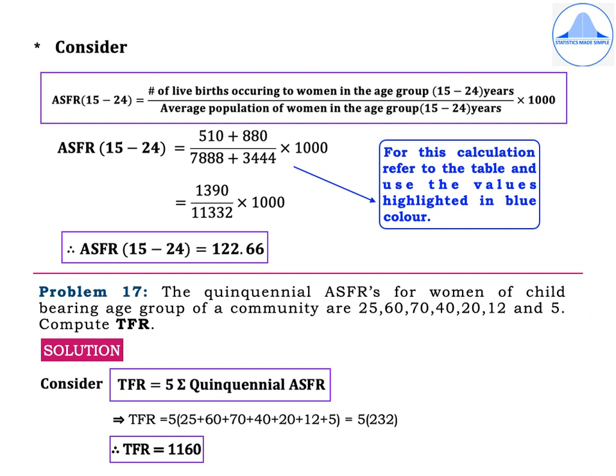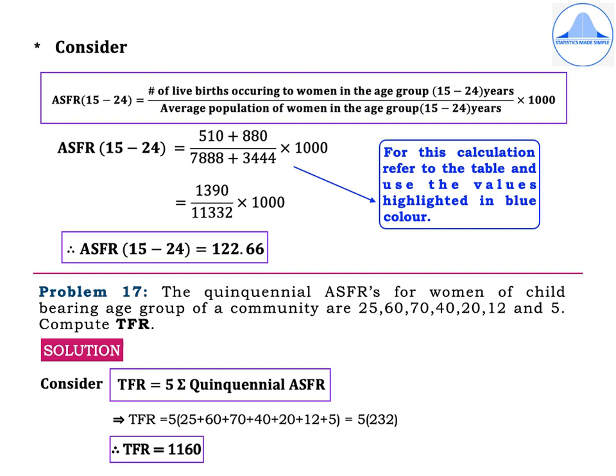So you get ASFR for the age group 15 to 24 years equal to 510 plus 880 divided by 7888 plus 3444 into 1000, which is equal to 1390 divided by 11332 into 1000.